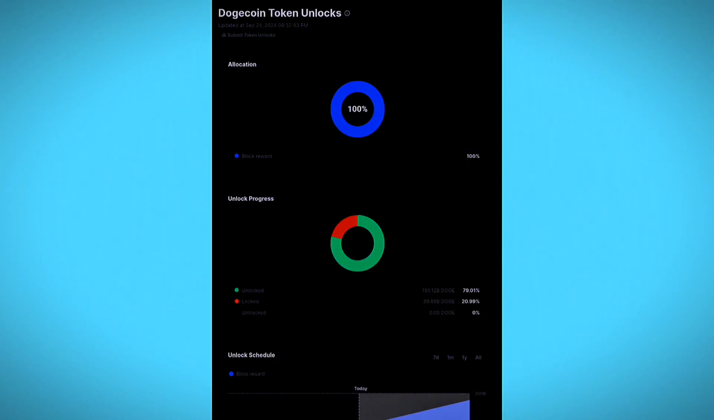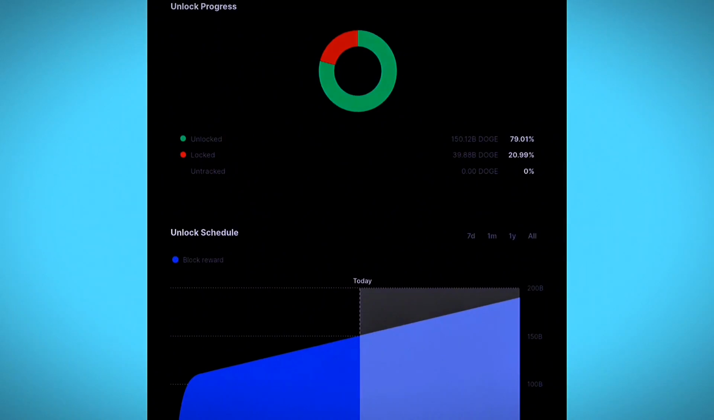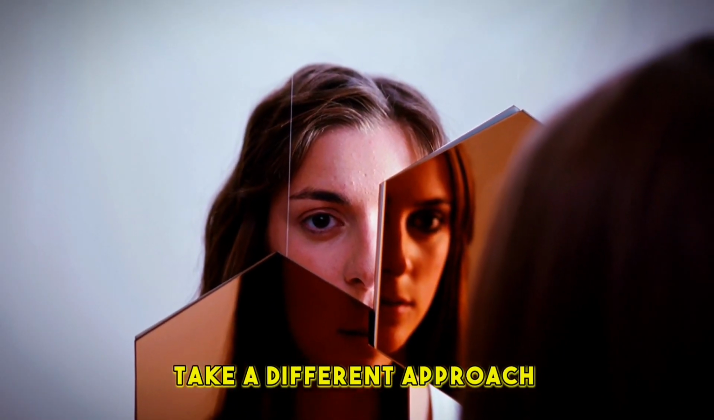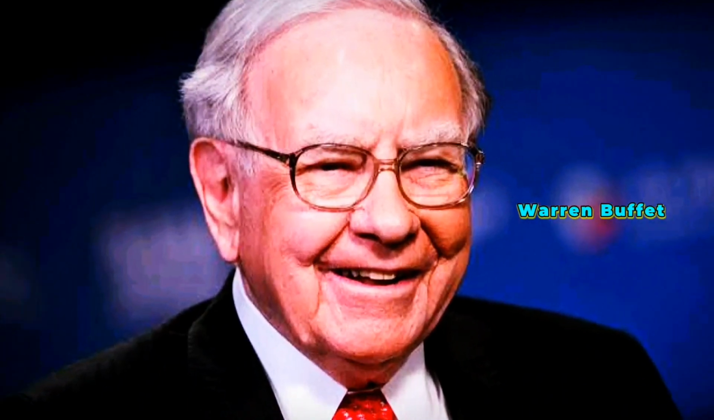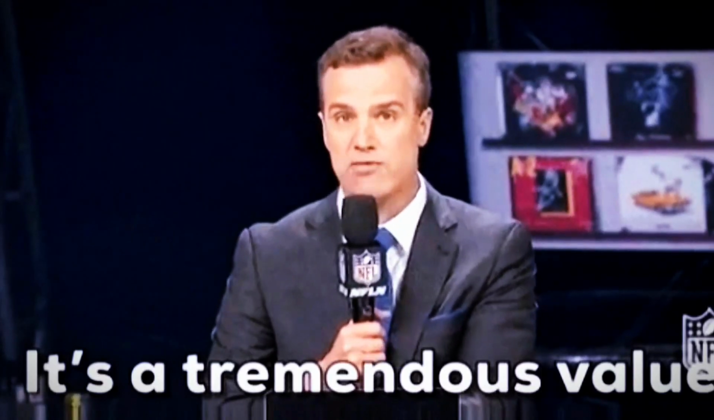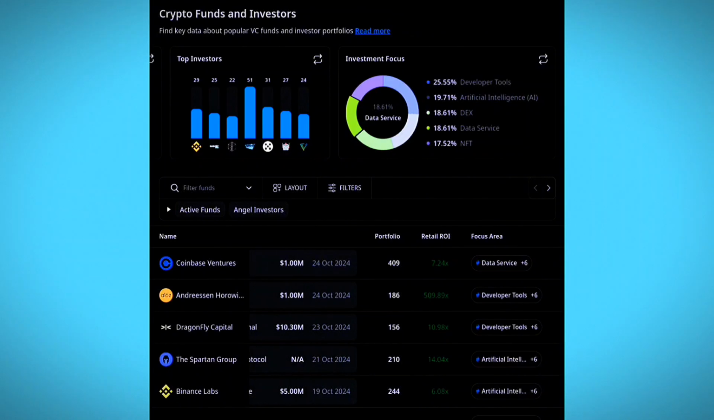You need to know how to filter the tokens and get those tokens that are still very low in the list. If you invest in the tokens that are top ranked there, you need to wait for a very long time before those tokens eventually see growth. You need to take a different approach when it comes to crypto research. You need to have the mindset of people like Warren Buffett, who sees opportunities when people are still not seeing them. I do believe you've gotten so much value from this video, and there's so much more that I want to bring to you on how to do your crypto research.